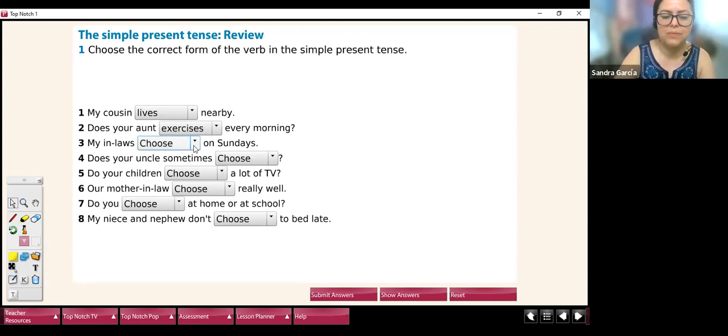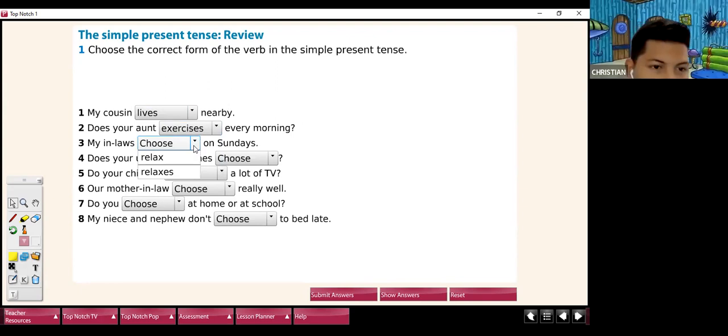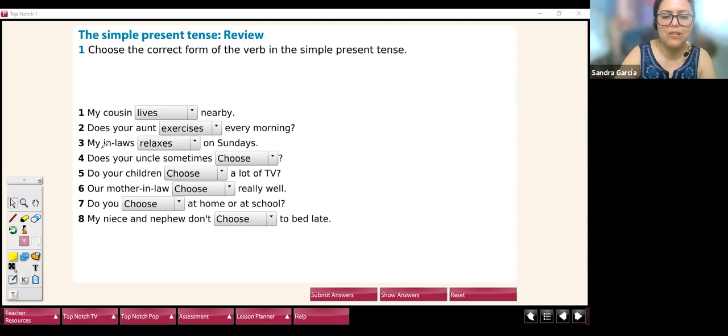Number 3, Christian. My in-laws relaxes on Sunday. You remember who your in-laws are when you say my in-laws? Your in-laws are your mother-in-law and your father-in-law, right? So tus suegros. These are my in-laws.